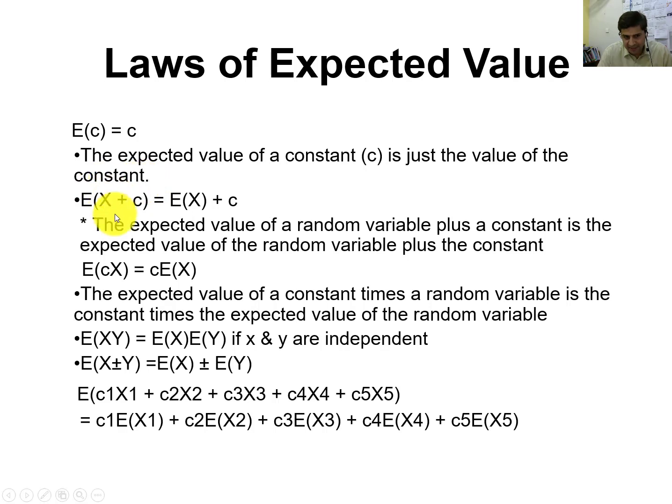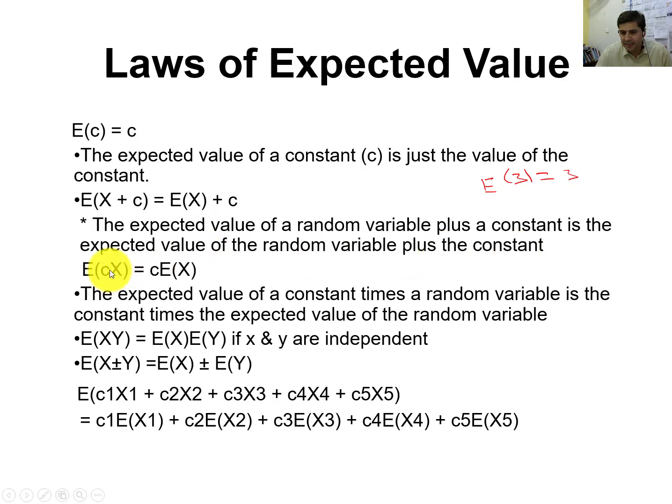I already mentioned the example. When you apply E to x plus c, it will be Ex plus Ec. So the mean of a constant will be c. What will be E of 3? It will be 3. The expected value of a random variable plus a constant is the expected value of the random variable plus the constant.